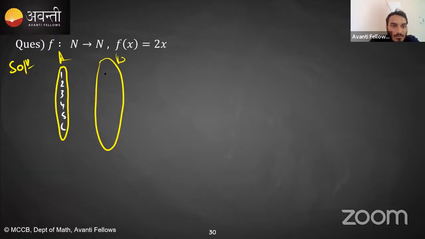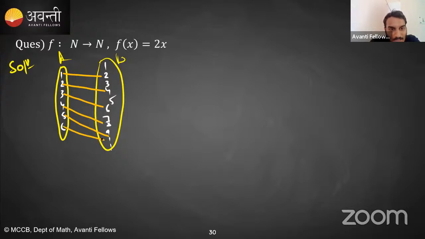Set B में 1 2 3 4 5 6 7 8 9 like that. Okay, now see, if x is equal to 1, 1 will map with 2. If x is equal to 2, 2 will map with 4. If x is equal to 3, 3 will map with 6. x is equal to 4 will map with 8, 5 maps with 10, 6 maps with 12, like that.